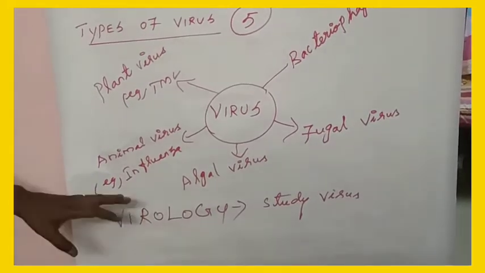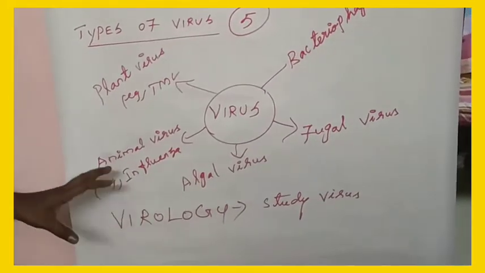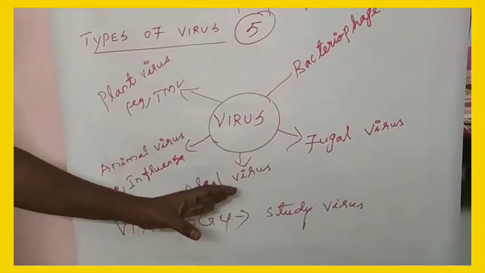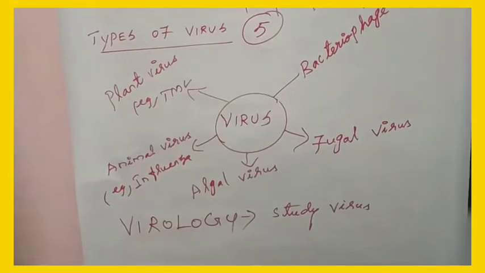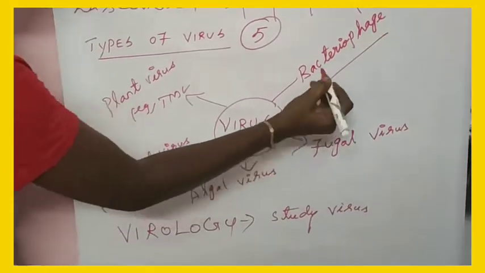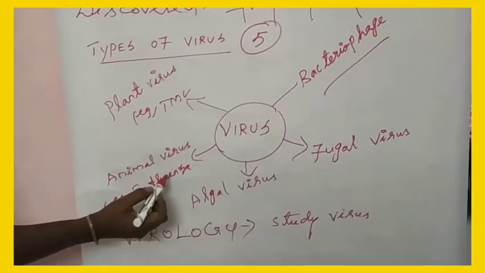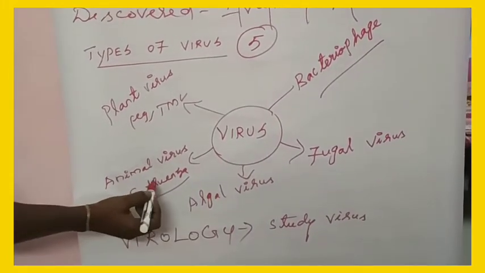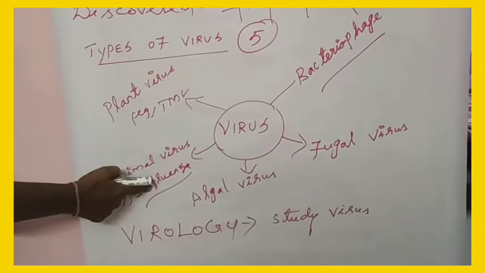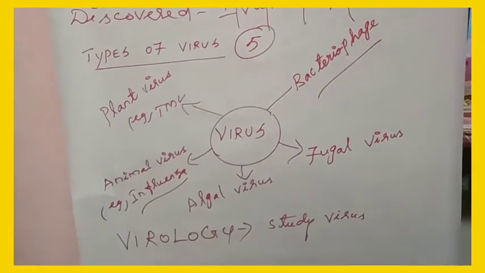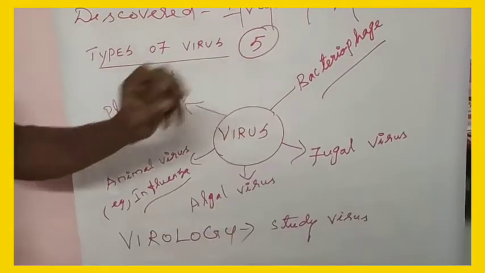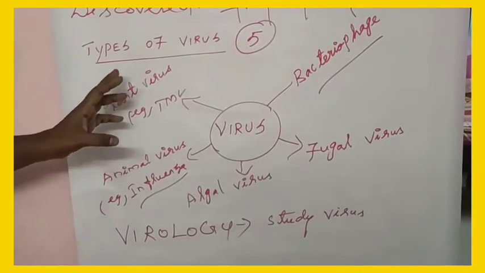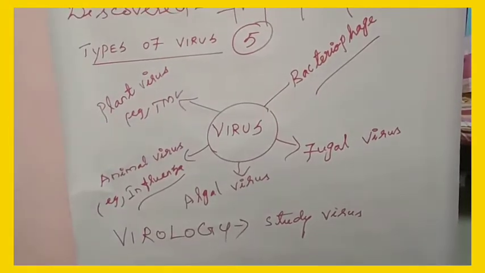Now we are going to see the structure of a virus. We can take any one virus. I am going to take the bacteriophage and the animal virus influenza, because influenza has RNA genetic material and bacteriophage has DNA genetic material. Let's see the structure of a virus.